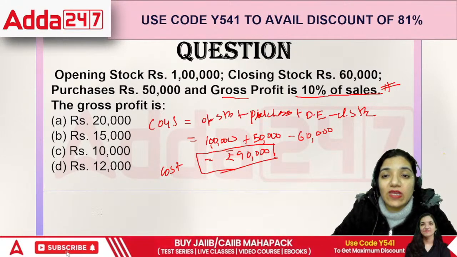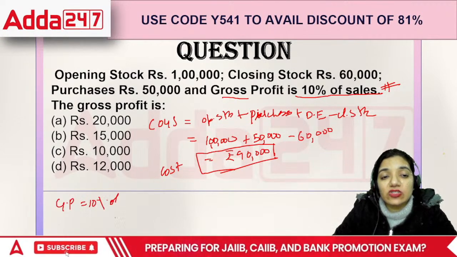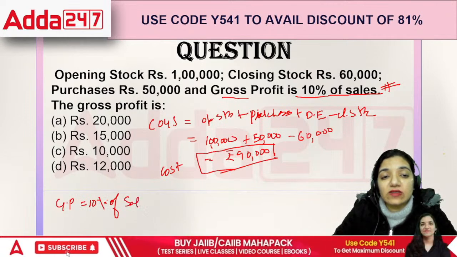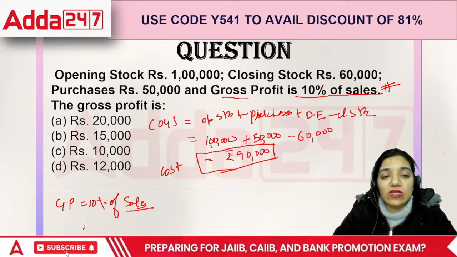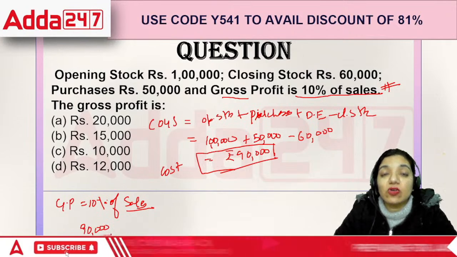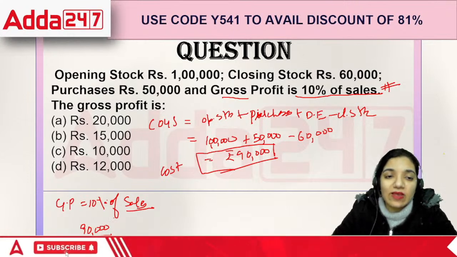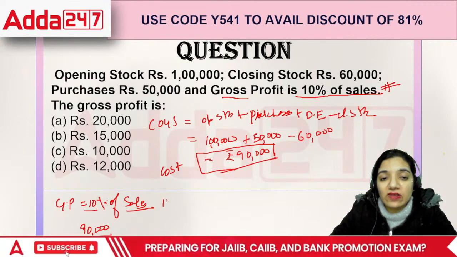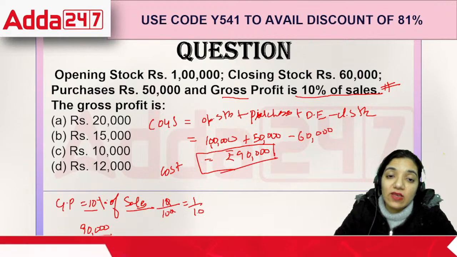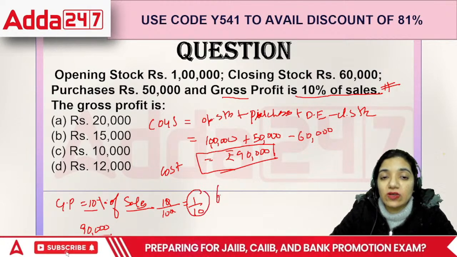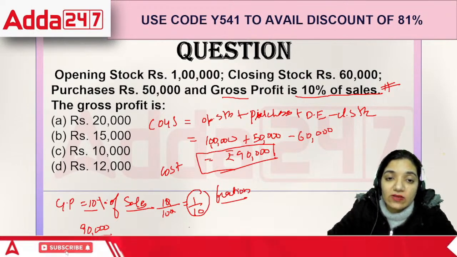Now, to find out, the best way is we take it up in this way, that GP is 10% of sales, right? So GP is basically 10% of sales. How do we do that? The best way is to take 90,000 as the cost. Then what we can do in this case is a simpler way. How do we define this 10%? 10 divided by 100, right? So I can say it is 1 by 10 of something. Once we convert it into a fraction,